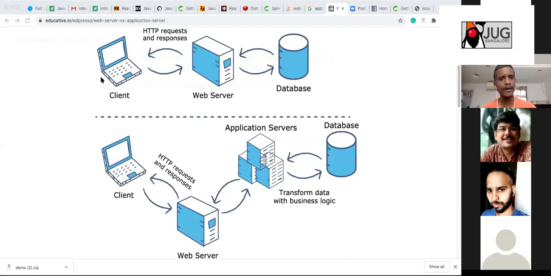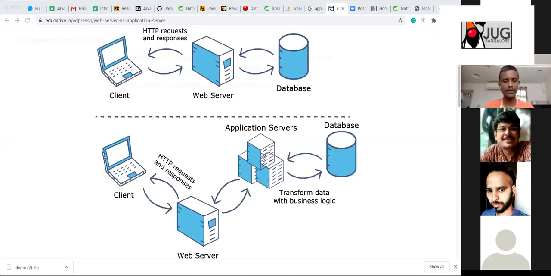So correct me if my statement is invalid or valid. Whenever we ask this question to ourselves, what is Spring Boot? Spring Boot is a framework that is for microservices. And Spring Boot is a framework that will have less code. Spring Boot does not need web servers.